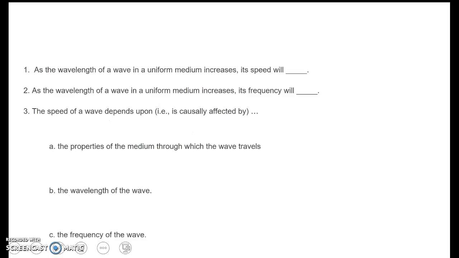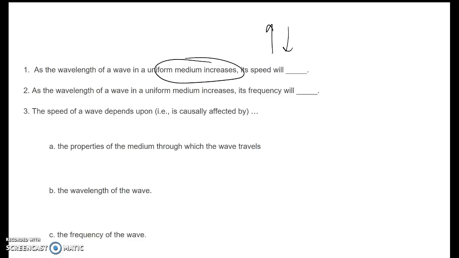So let's talk about some questions here that could come up, and just to see if we are all on the same page here. All right. So we have, as the wavelength of a wave in a uniform medium increases, its speed will do what? It'll get tricky. As the wavelength increases, its speed will stay the same because the medium doesn't change. The wavelength may increase, but then the frequency will decrease. So it will balance out. So it has to change mediums for the speed to change.